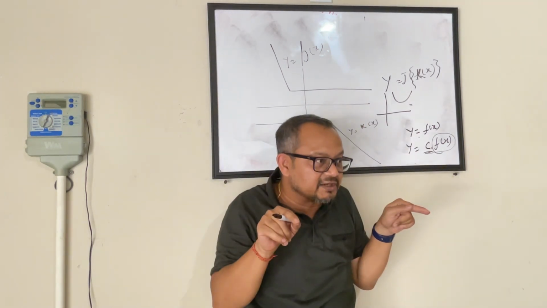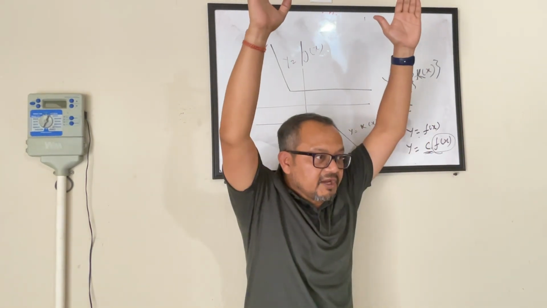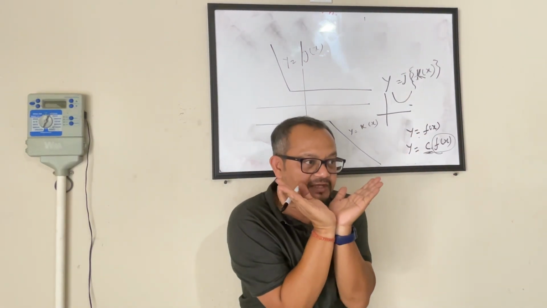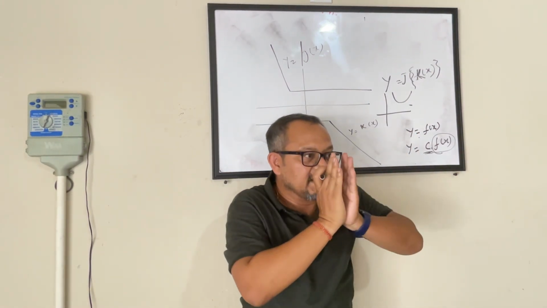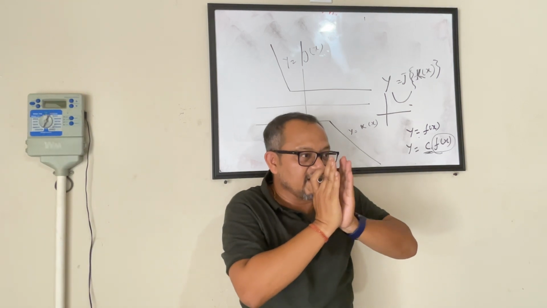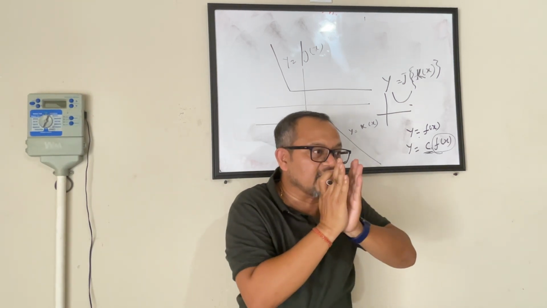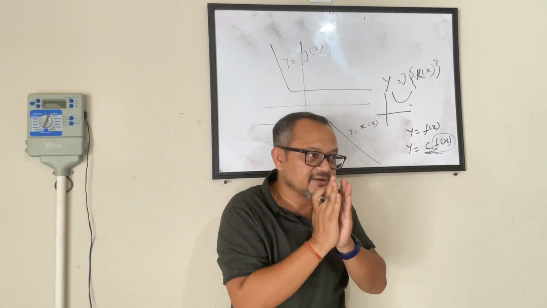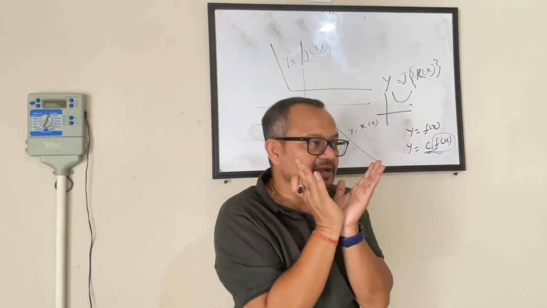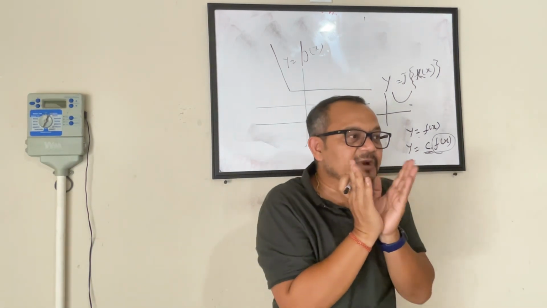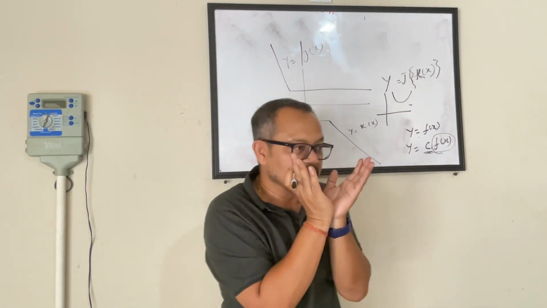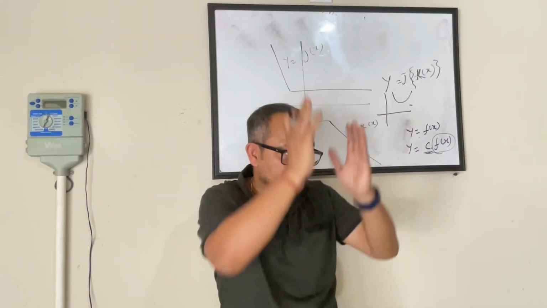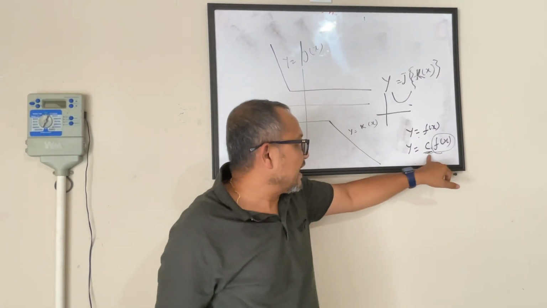Your x coordinates are not changing. Your y coordinates are becoming higher. So whatever the graph was like this, it becomes like this. For every small increase of x, your corresponding value of y is becoming much more. So even though it is called stretching by 2 or 3, it is actually making it go higher. That is what it means.